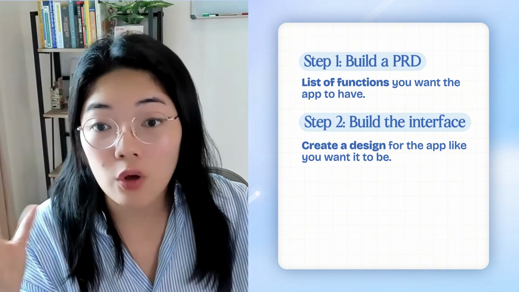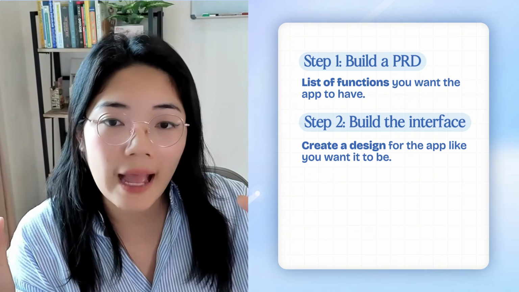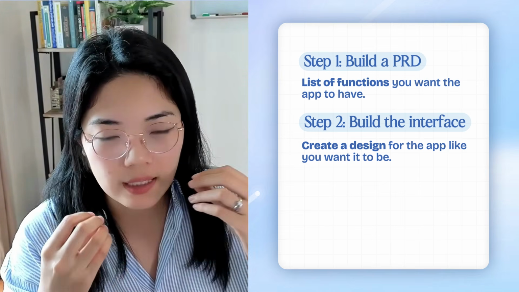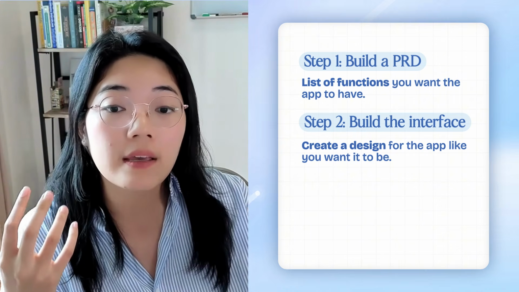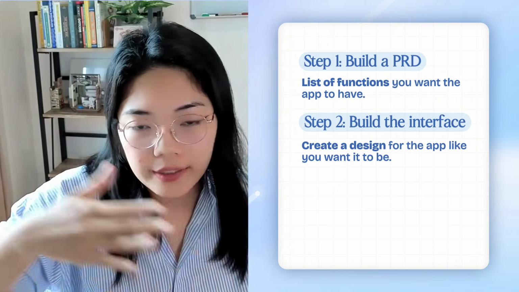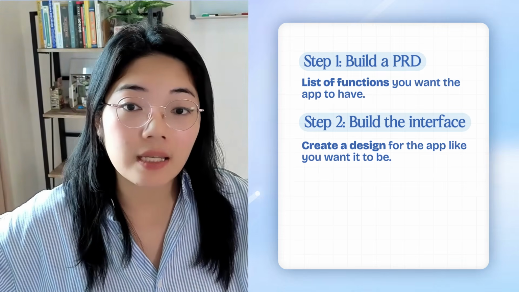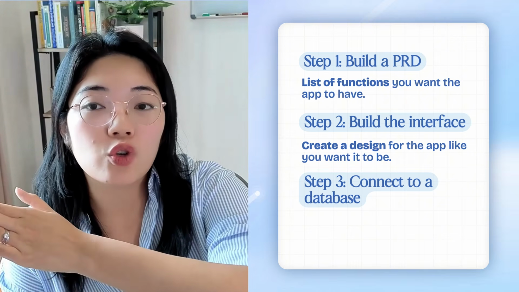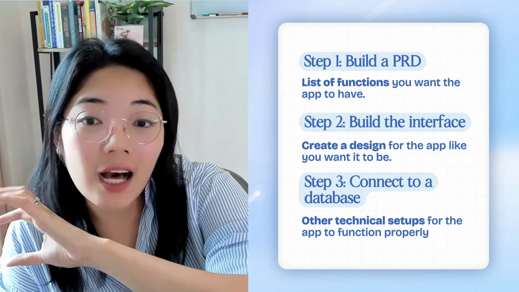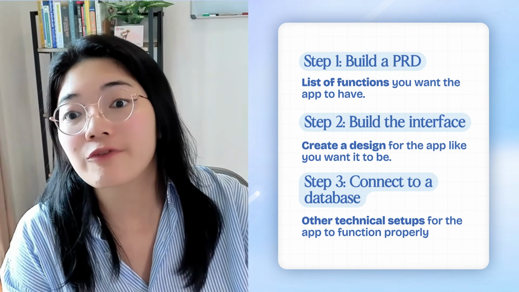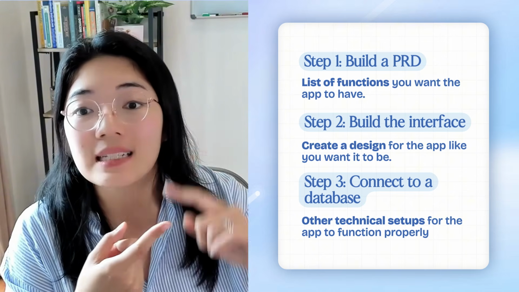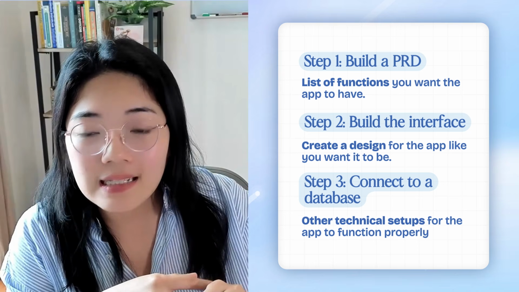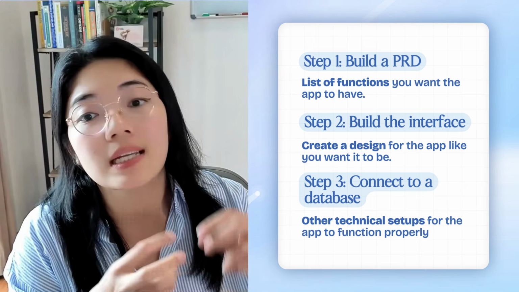This is where Lovable or the AI apps that spit out designs are very helpful. This is where you can touch and feel, in a way, if this is something that you really want, and you modify the experience of how you want the app to function. And last is basically connecting it to the data server in the back and all the other technical setup so that it can fully function as an app, so that it can save the data that you put in, calculate the request that you want for that function, and give back a result.